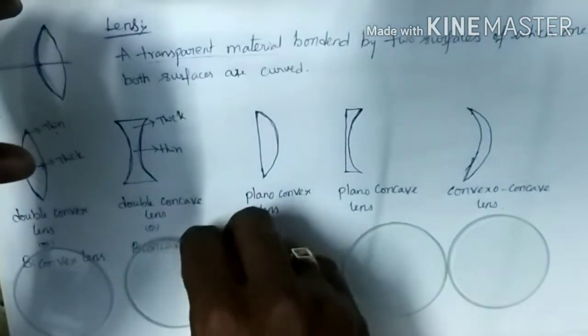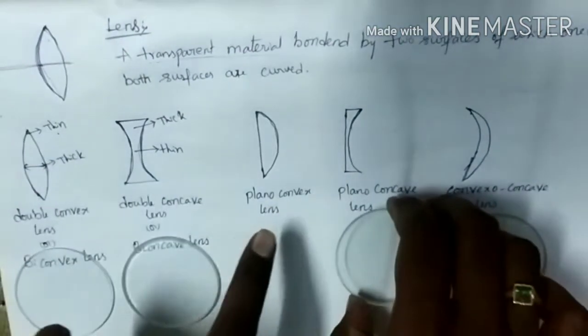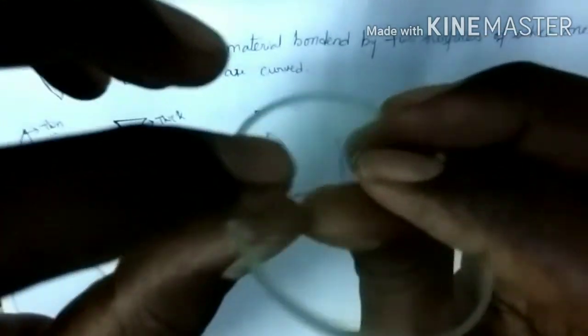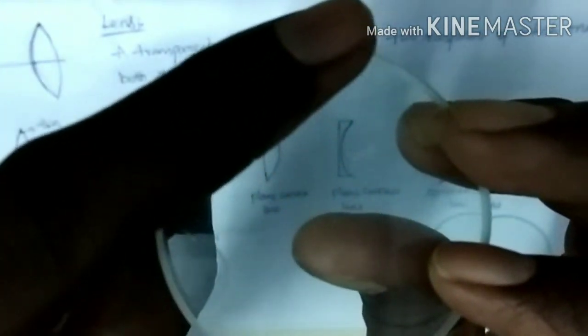Okay, and the next one, I don't have this plano-convex lens. I have a plano-concave lens. It is plane on one side and the other side is concave. It is only one curved surface, curved inward. One side is a plane surface and the other side only we have the curved surface.